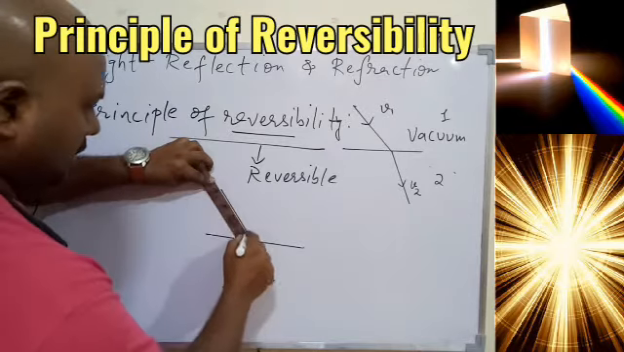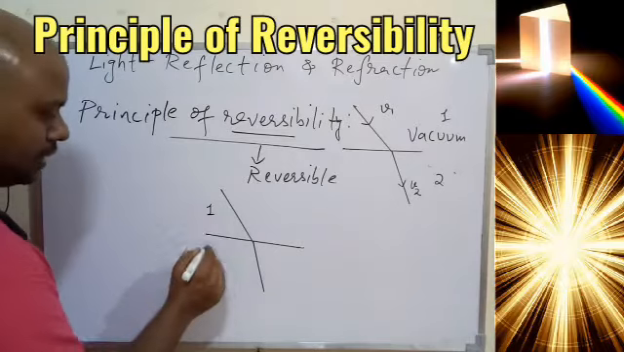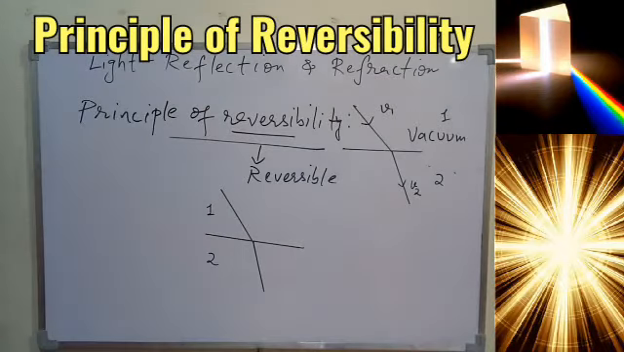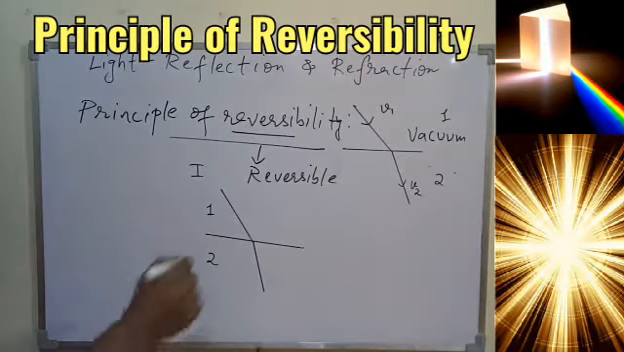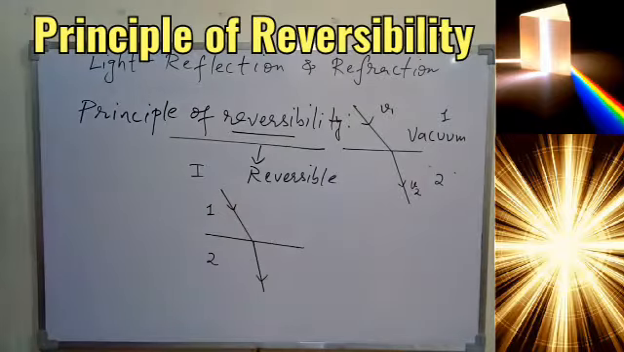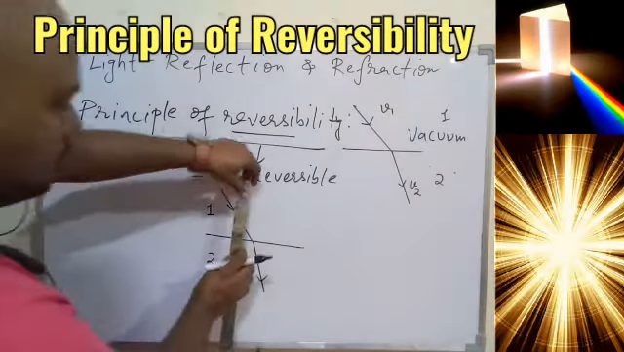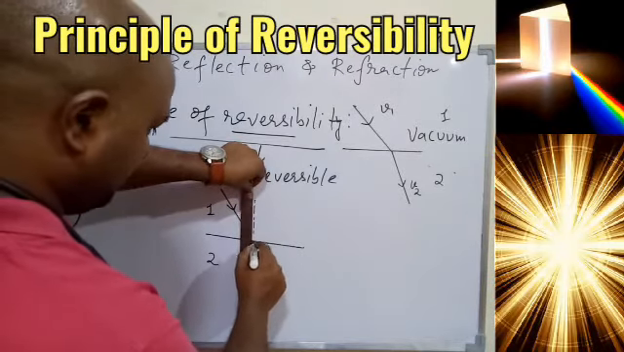So again if we have medium 1 and medium 2, such that in case 1, this is my case 1, light is traveling from 1 to 2, medium 1 to medium 2, and when it is moving from medium 1 to medium 2, it will make the angle with the normal.